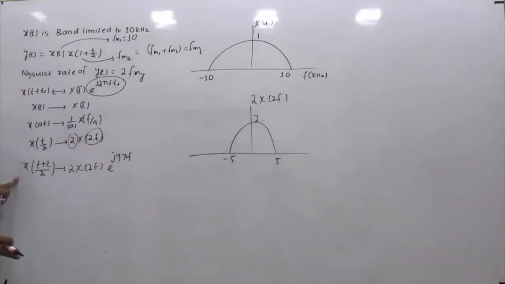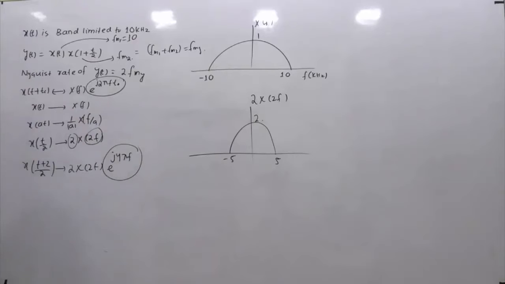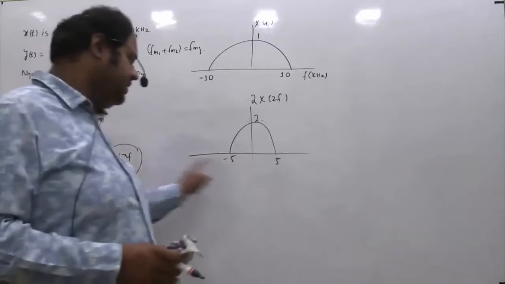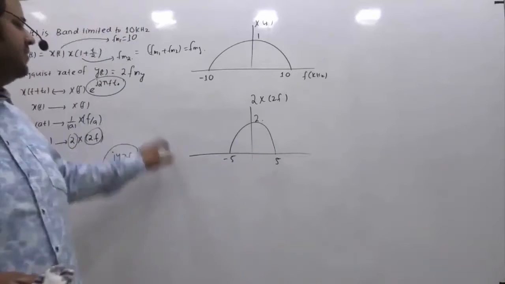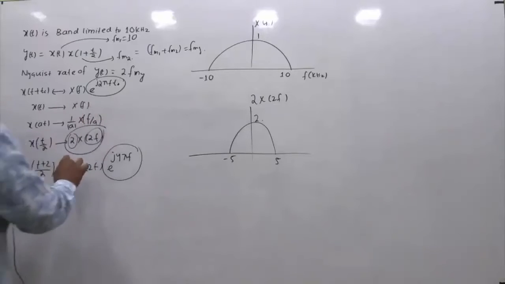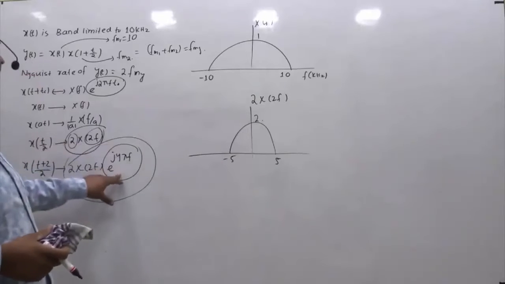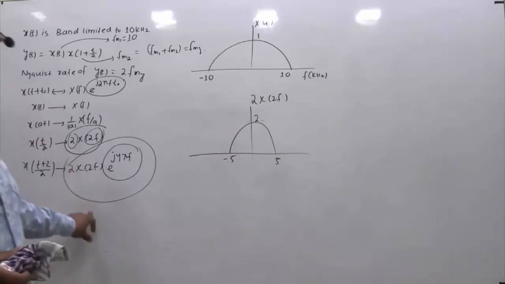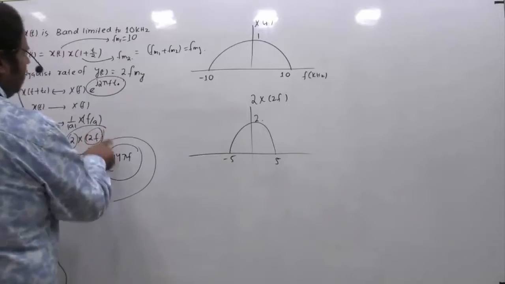Now if you compare this and this, what you can see is that in the frequency domain, along with this we have the additional factor e raised to power j 4 pi f. But you know very well that multiplying by any complex exponential is in no way going to change the range or the limit of the frequencies. If you plot the phase spectrum, it will contribute something, but in this case the maximum frequency of this signal will still be 5. In other words, multiplying an exponential factor into the existing signal in no way changes the upper limit of the signal. So if the maximum frequency here is 5, this will also be 5.